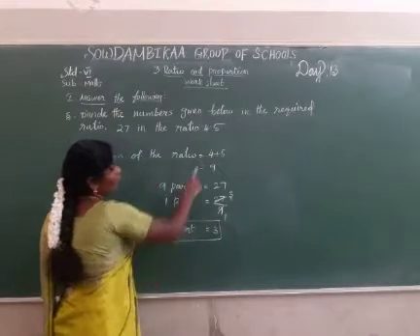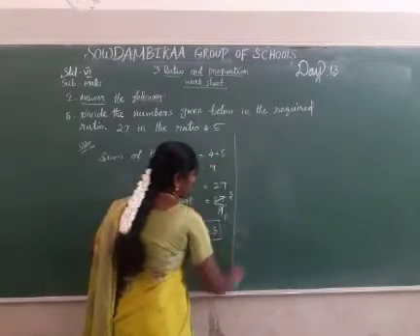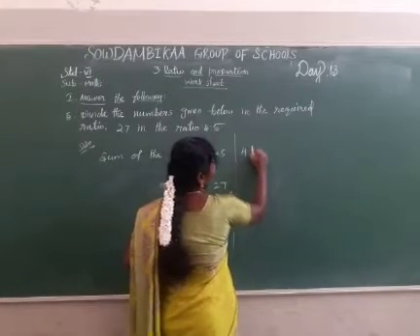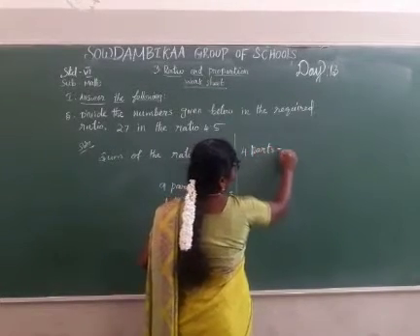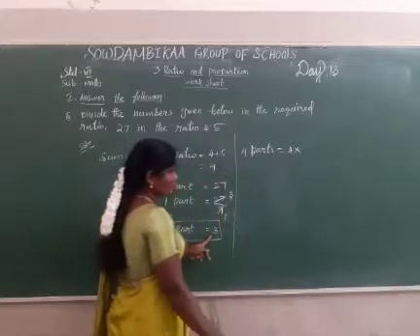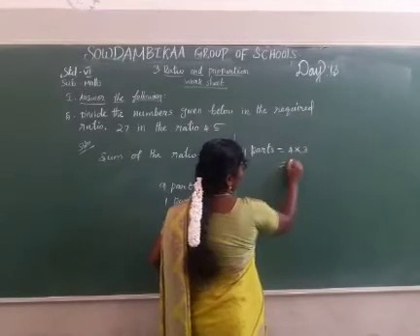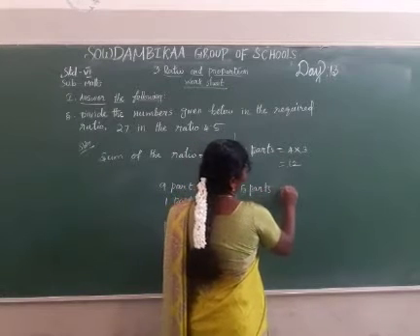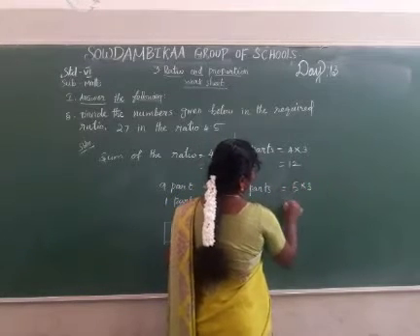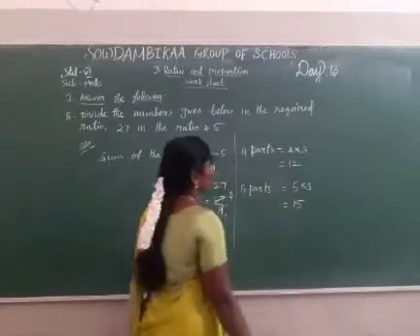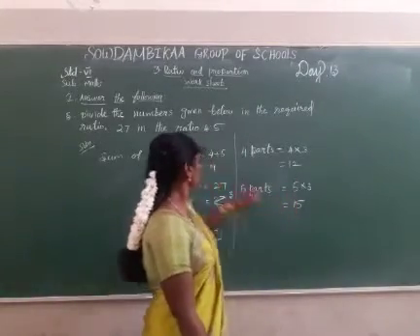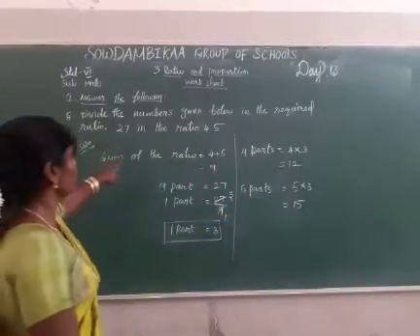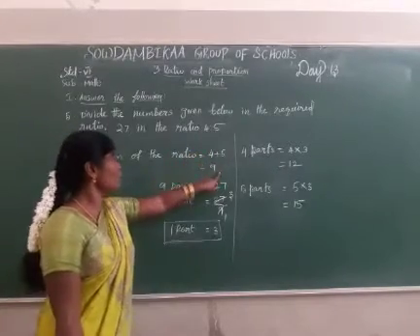Now find the 4 parts and 5 parts. First 4 parts: 4 into 3, 4 3s are 12. Now 5 parts: 5 into 3, 5 3s are 15. Now add 12 plus 15, that is 27.